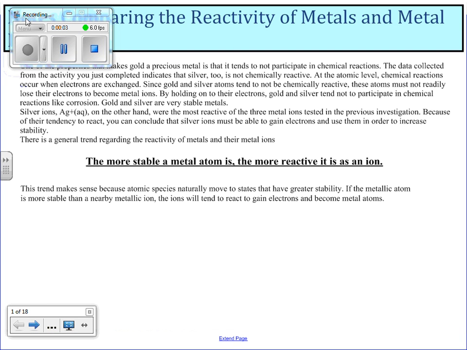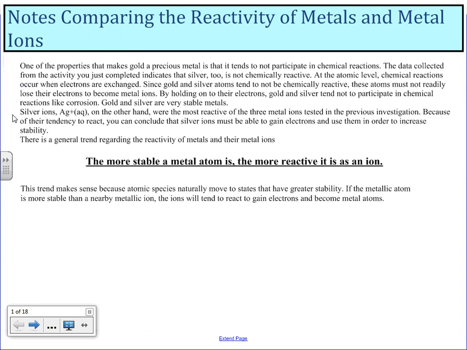Okay, so today we're going to talk about comparing the reactivity of metals and metal ions. One of the properties that makes gold a precious metal is that it tends not to participate in chemical reactions. The data collected from the activity that we all just completed indicates that silver too is not chemically reactive. At the atomic level, metal reactions occur when electrons are exchanged.